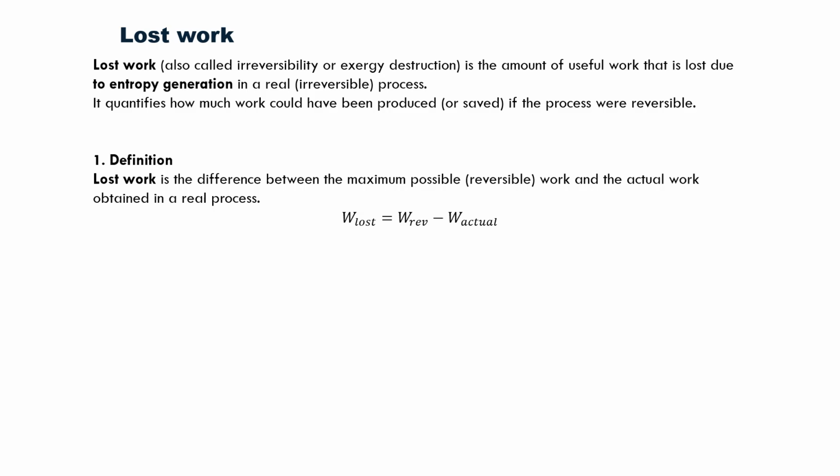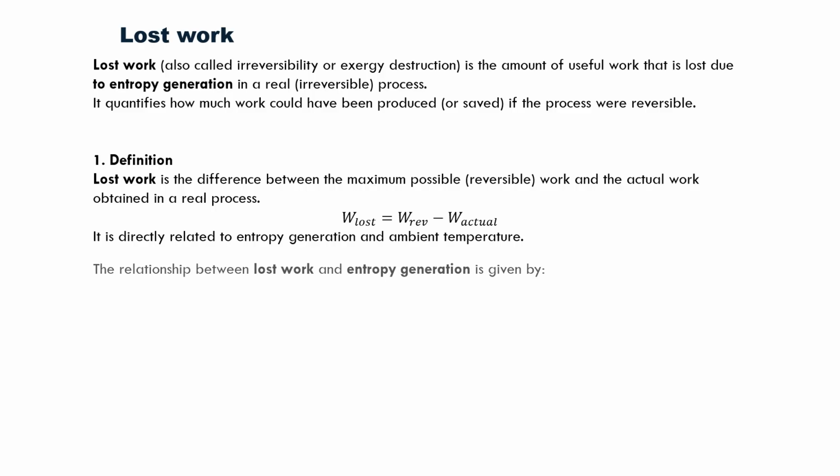When entropy is generated, some available energy becomes unusable. It is directly related to entropy generation and ambient temperature. If entropy generation increases, lost work also increases, which means less useful work output and lower efficiency is obtained.